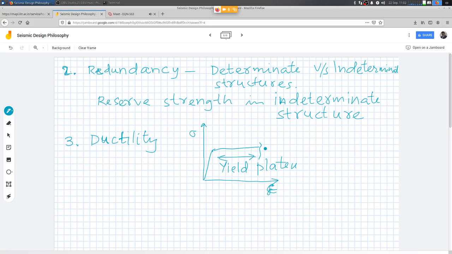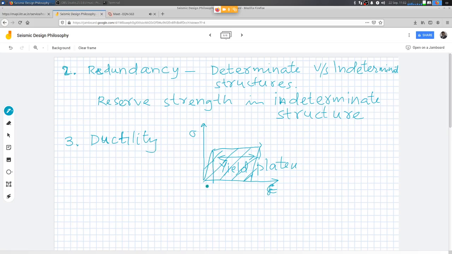So this actually gives you an idea about how much energy can be absorbed. The area under the stress strain curve is the energy that is absorbed by virtue of inelastic deformation. So you can see how much is the energy.